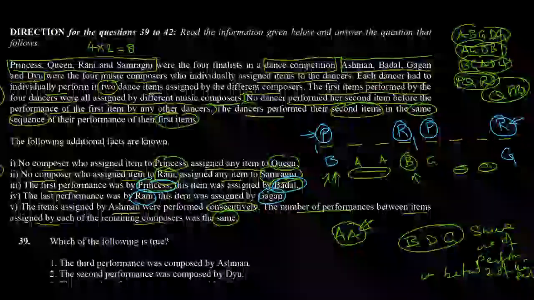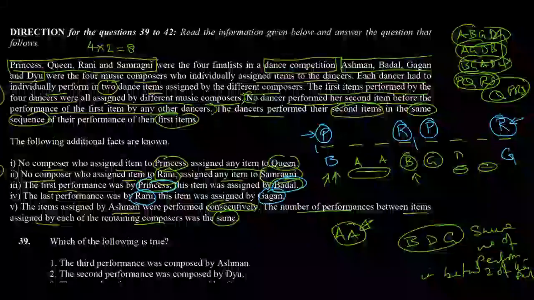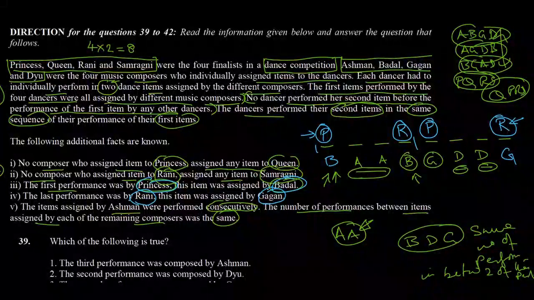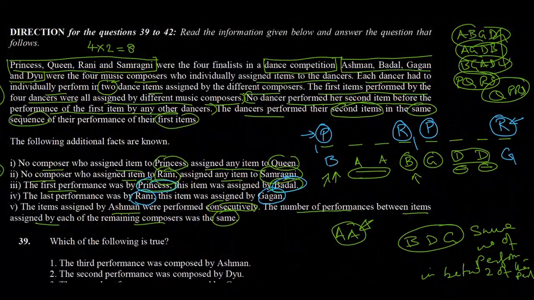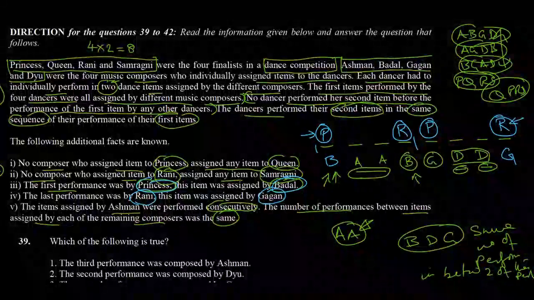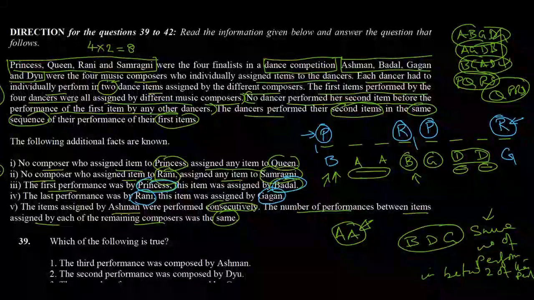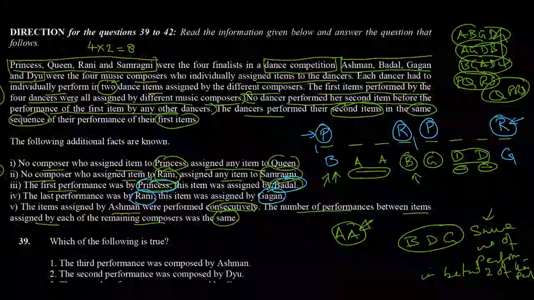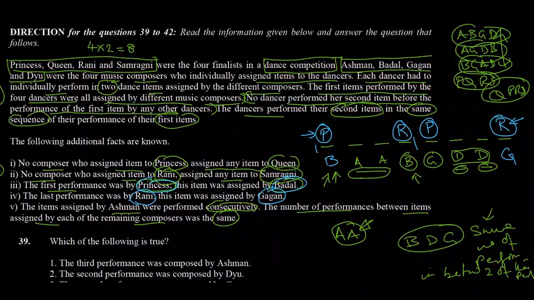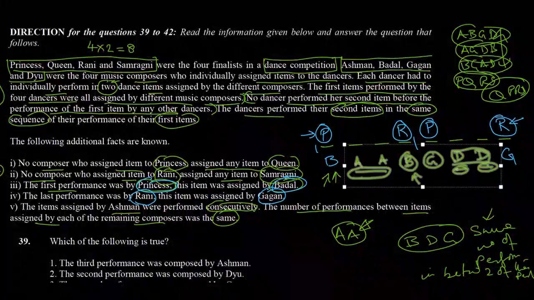So G can assign performance number 5, and then in that case D will be left with 6 and 7, which is not possible because the gap between 2 performances of D becomes 0. And we are told that B, D and G will have the same number of performances between 2 of their performances. So this arrangement is not possible. This combination is not possible.